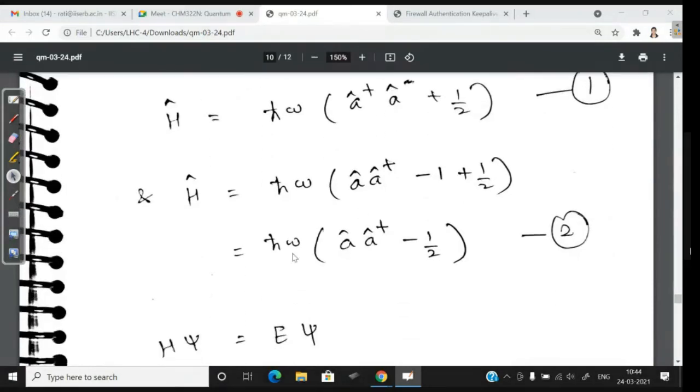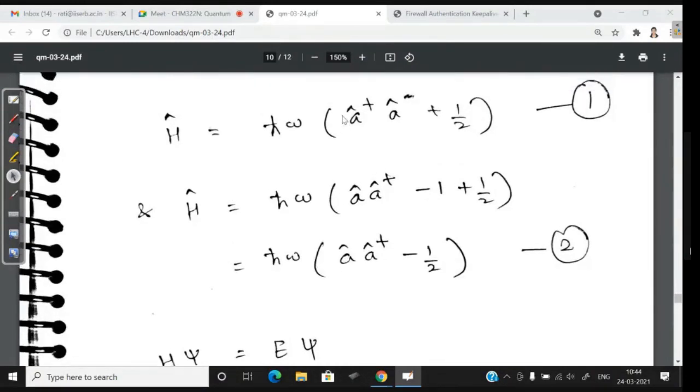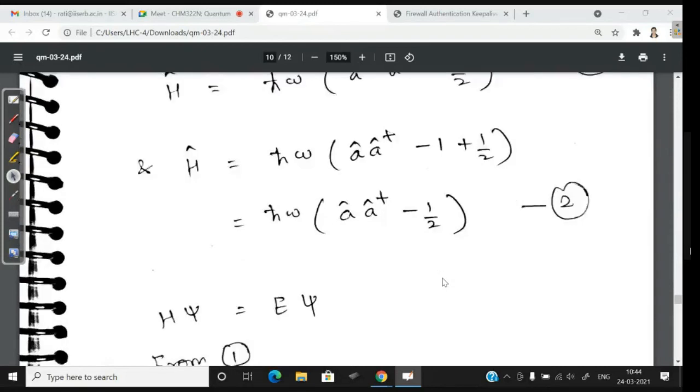So we are going to get H is equal to H cross omega into A A dagger minus half. If we write A dagger A, then we have plus half. If we write A A dagger, then we have minus half here. So both are the same thing. We're just converting one to another.